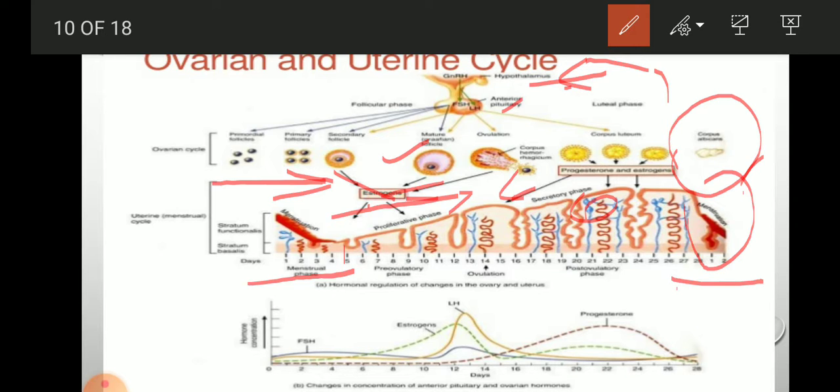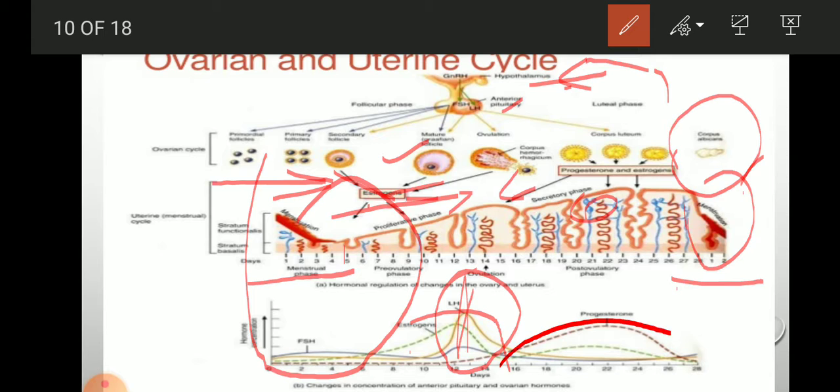Here we can see that at this stage follicle stimulating hormone is increased, but when the LH surge is there, day 14 is there, estrogen is also going to be decreased before day 14. And then here is progesterone if pregnancy is maintained, otherwise it will be decreased, and then FSH starts to increase again.